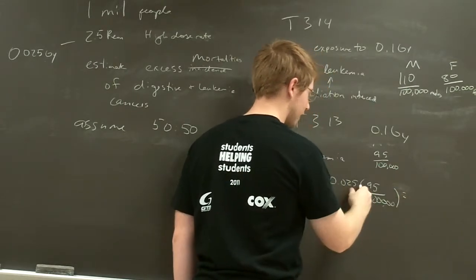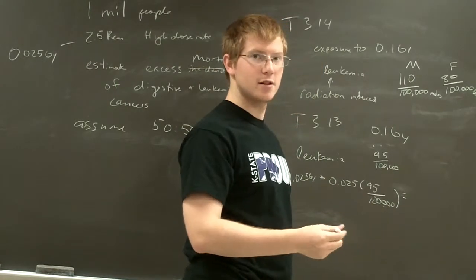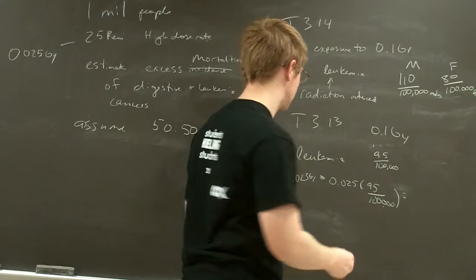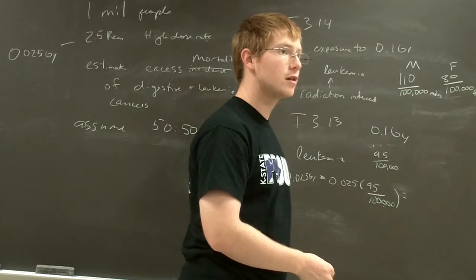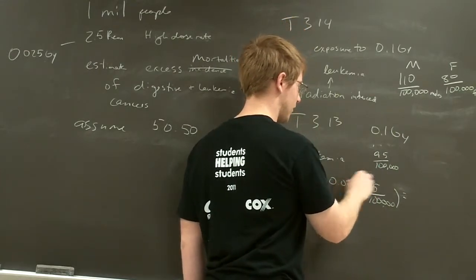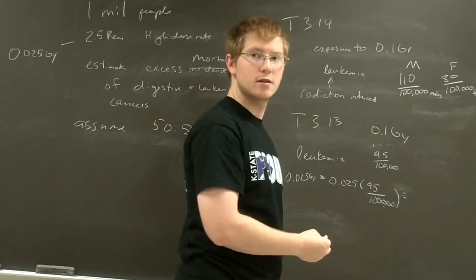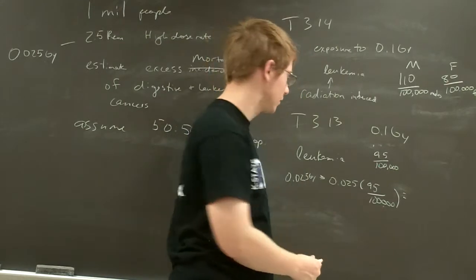So what is 0.025 times 95? So we have to multiply by 1 million as well. So 1 million will give here 10. Doesn't the 0.025 have to be divided by 0.1 though? Yeah. Okay. It will be 10.